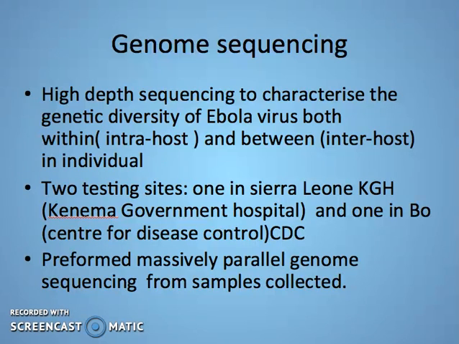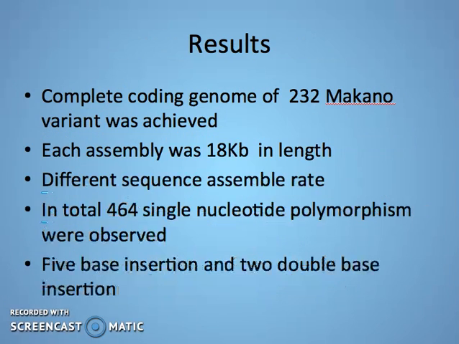The samples were sequenced at 2 different locations, one in Sierra Leone, KGH, the Kenema Government Hospital, and in Bo, CDC, the U.S. Center for Disease Control. They also performed a massively parallel genome sequencing from samples collected from Bo and Sierra Leone. Complete coding of 232 Makona variant was achieved in the results. They were found to be 18.5 kilobases in length.